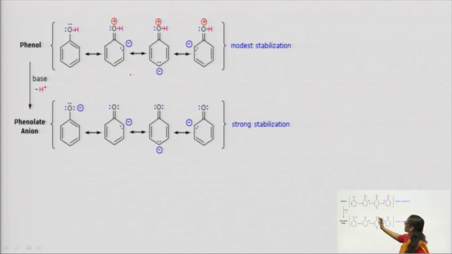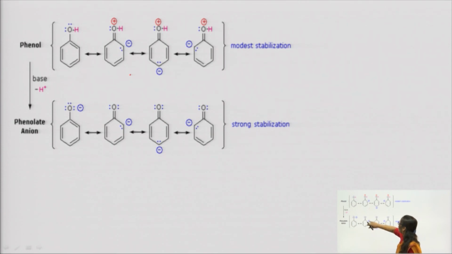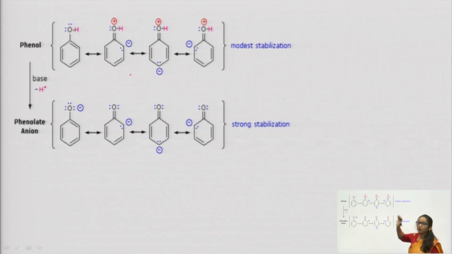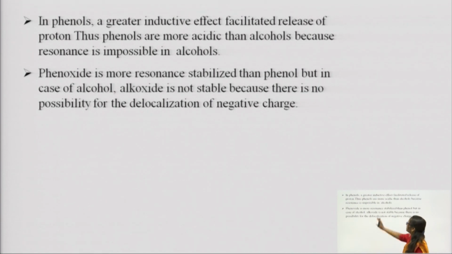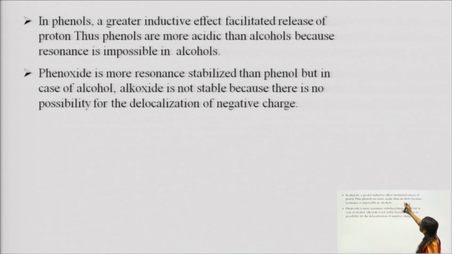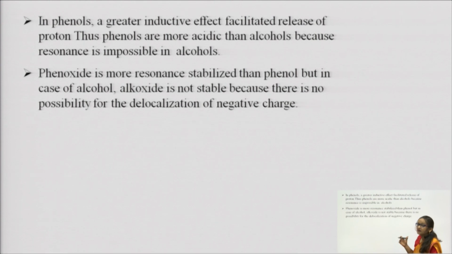जबकि जो हमारा फिनोलेट एनाइन बन रहा है यहाँ उसने H प्लस लूज भी कर दिया, बट उसके बाद भी जो फिनोलेट आइन है वो भी उसी तरीके से स्टेबल हो रहा है ऑर्थो में जाके, पैरा में एंड ऑर्थो में. So we can conclude that phenol is now acidic in nature. So we can say in phenols a greater inductive effect facilitates release of proton. Inductive effect की वजह से release of protons are taking place. Thus phenols are more acidic than alcohols.